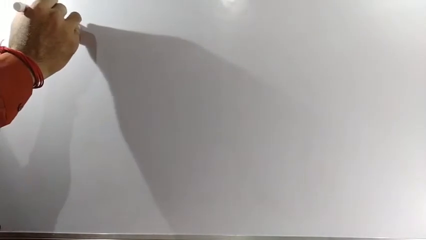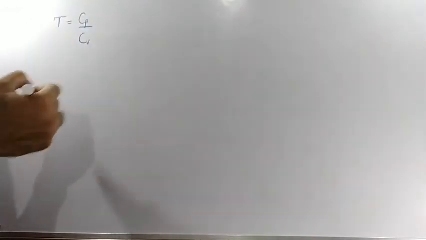Now listen, one important relation we are going to discuss. Before going to that final expression, step by step we will derive it. Gamma is Cp by Cv.